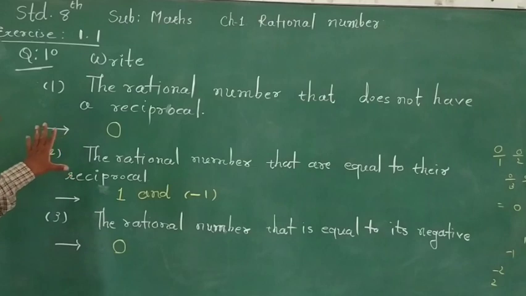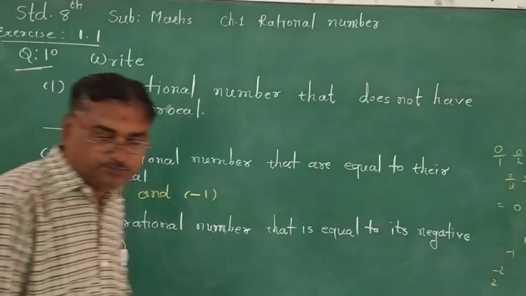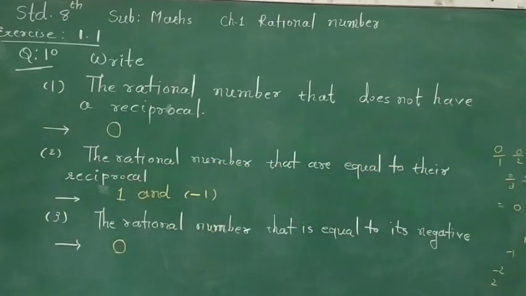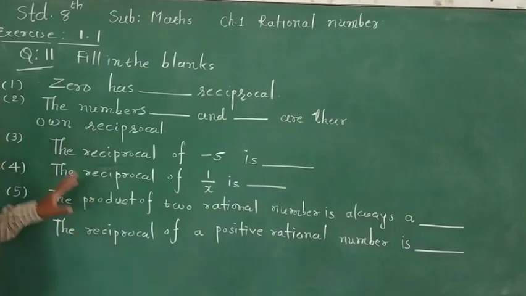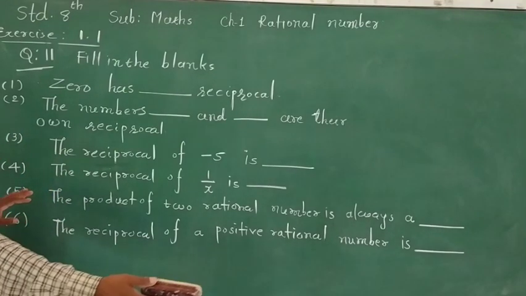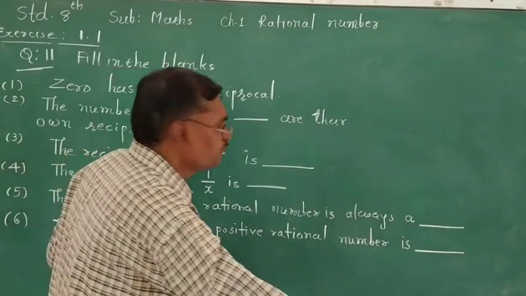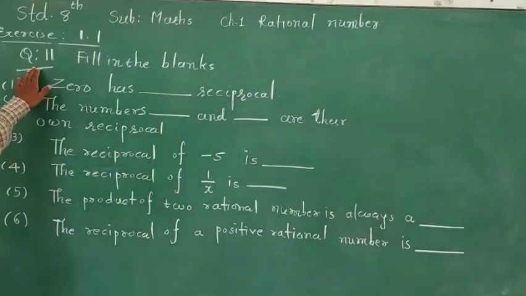So you can write in your notebook. Okay, now last question 11. Fill in the blanks.